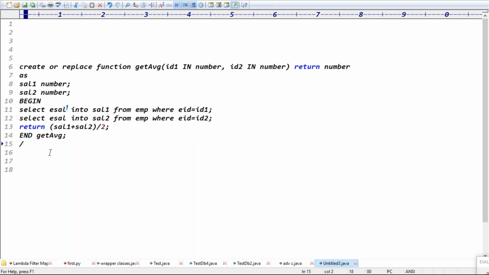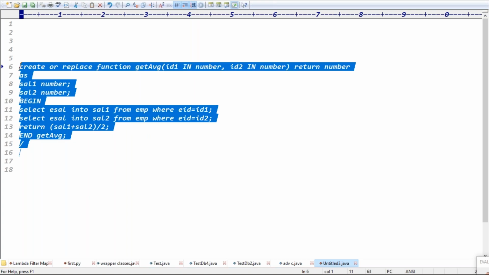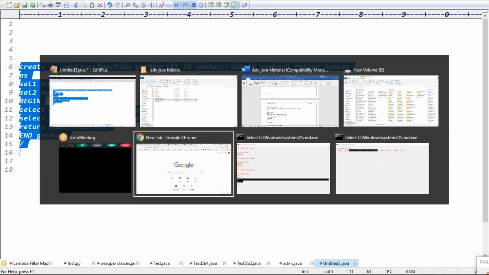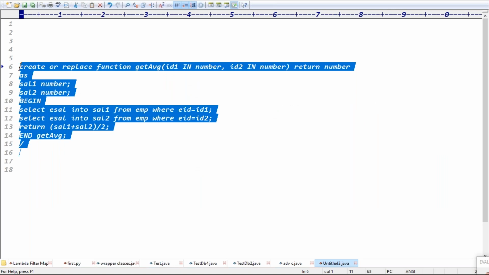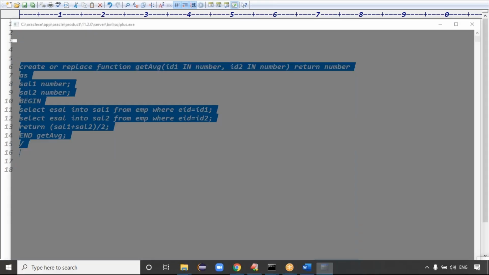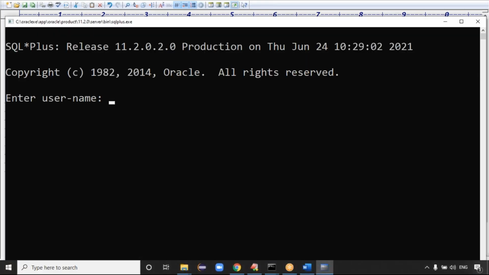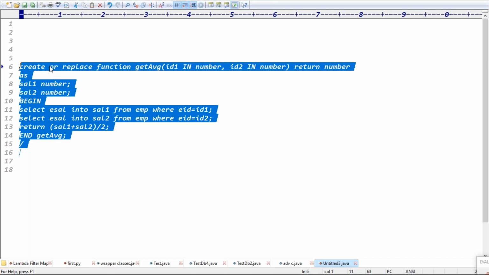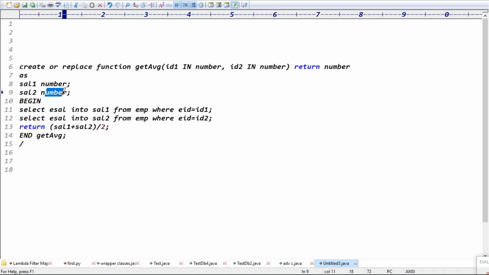So finally, this function takes two inputs and returns a number. That's it. First you can run this function on the database side once. Sir, why do we have sal1 and sal2 in lines 8 and 9? We are specifying them as numbers. First you declare the variables: sal1 of number type and sal2 of number type.